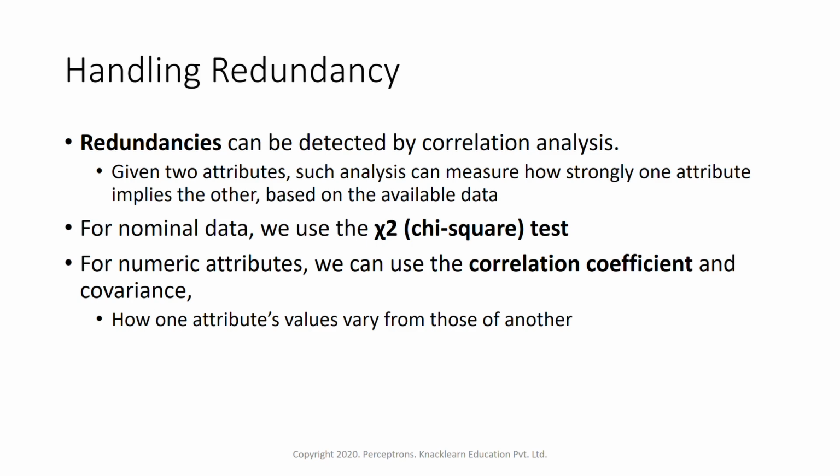For numerical attributes, we can use the correlation coefficient, Pearson's correlation coefficient, or covariance to understand the relationship between the data. That is how one attribute is varying from the other attribute, or how they are related with one another. So that's where we can detect if there is any redundancy within the data by doing this correlation analysis.